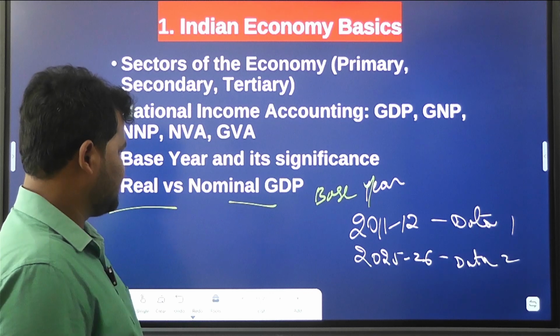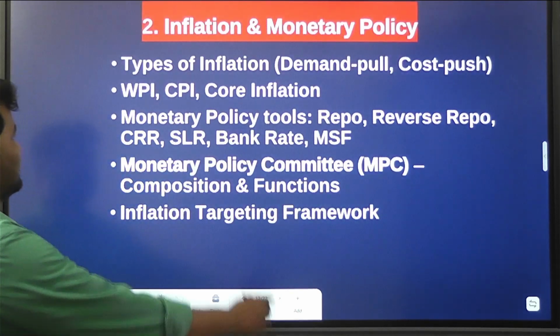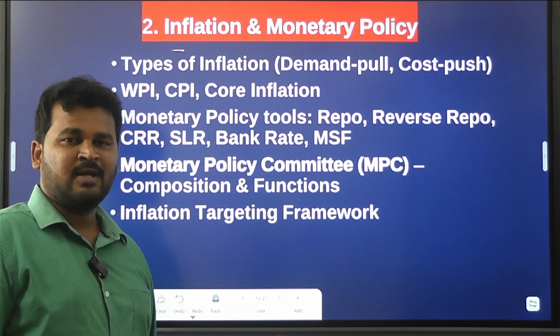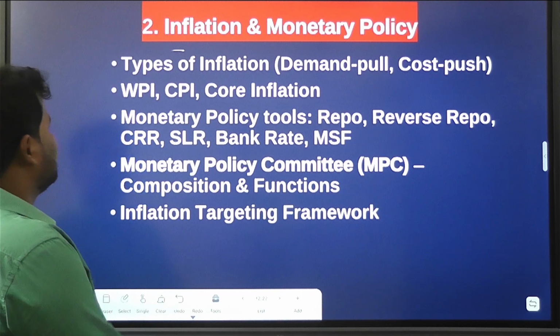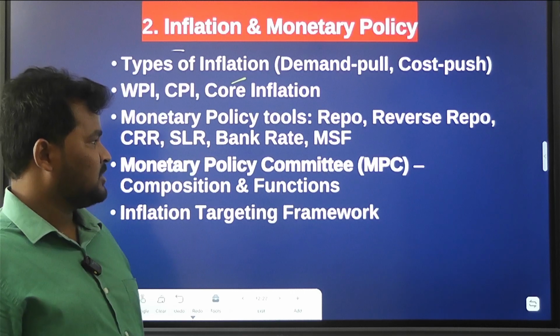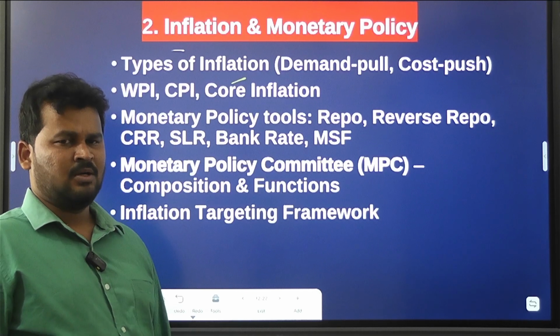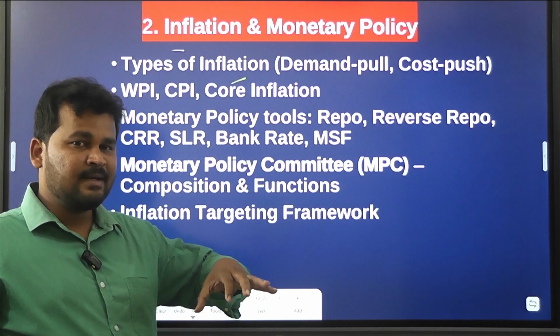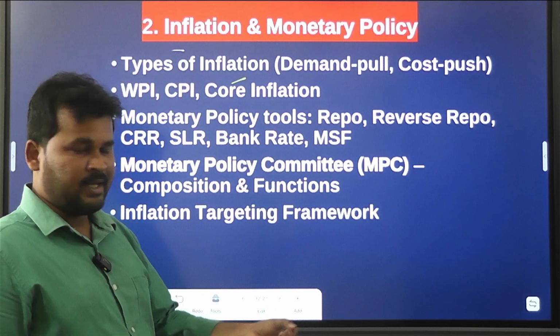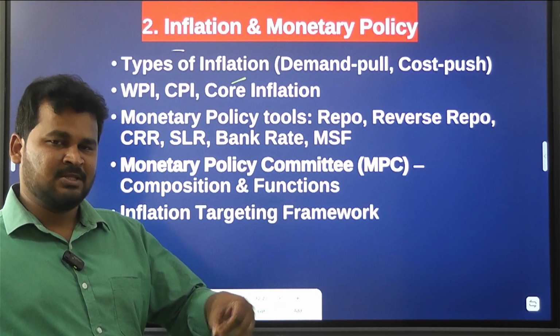Then after that, inflation and monetary policy. What is it? Inflation and monetary policy. So types of inflation: we have to know demand pull inflation and cost push inflation. You have to know when demand pull inflation is created and when cost push inflation is created.